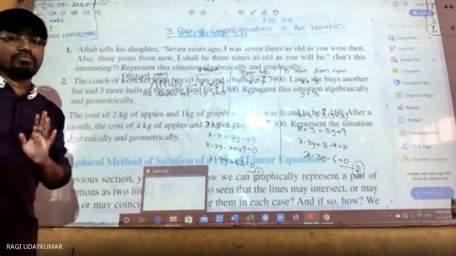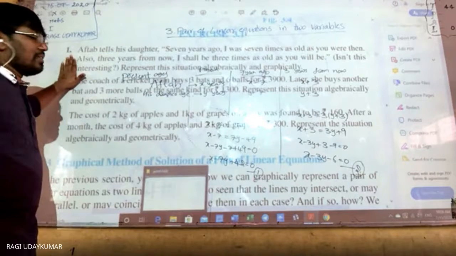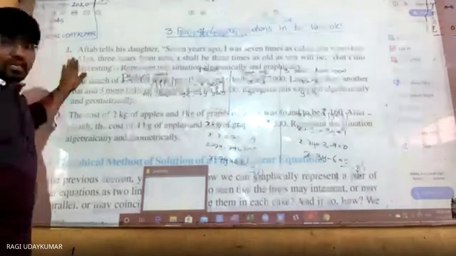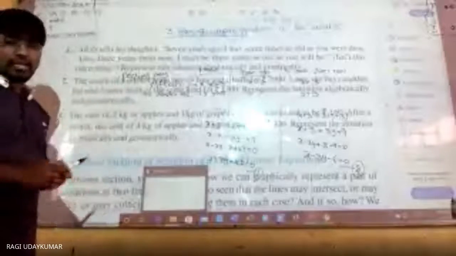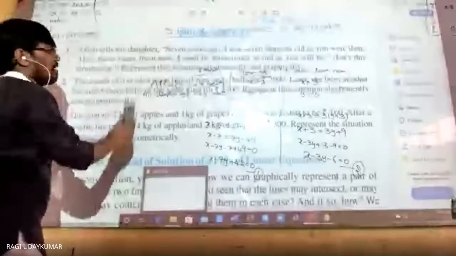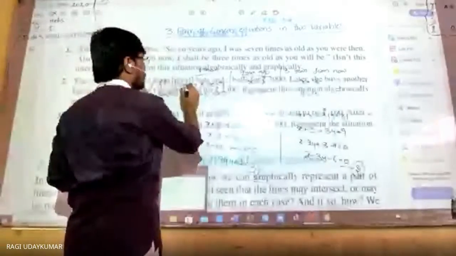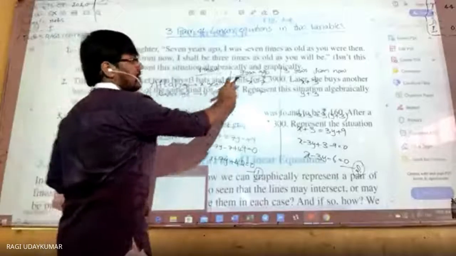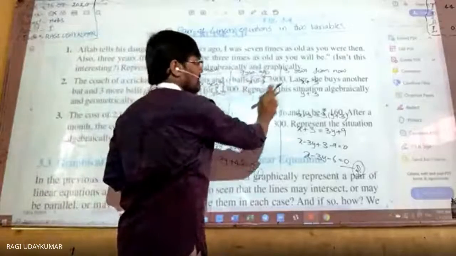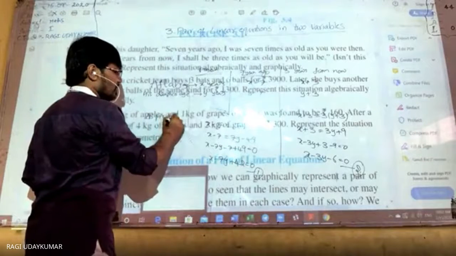And representing graphically is nothing but writing these 2 equations on a graph. Now, how do we write the steps? If you want, you can write like this. Father's age and daughter's age. Present: x years, y years. 7 years ago: x minus 7, y minus 7. So as per the problem.